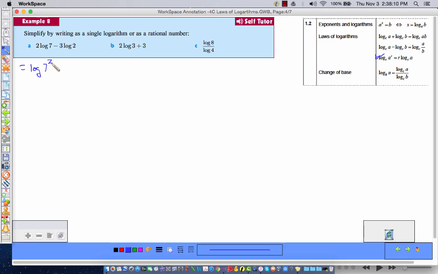So log of 7 squared minus log of 2 cubed. The 3 becomes an exponent, the 2 becomes an exponent. So that's log 49 minus log of 8. They both have the same base, so I can write that as log of 49 over 8. Okay, so we're learning how to manipulate logarithms to be able to solve some problems later.